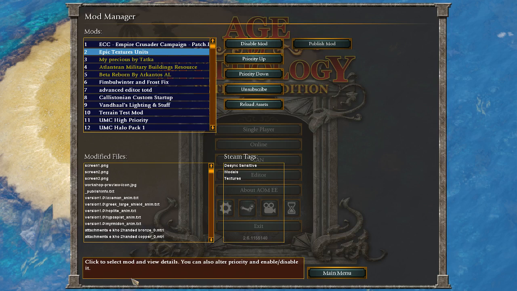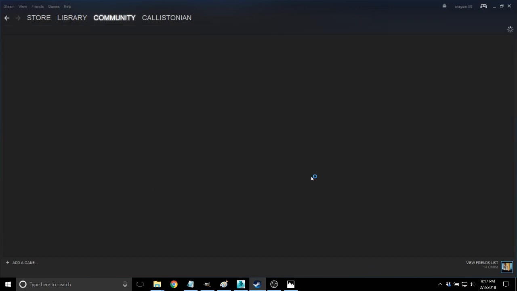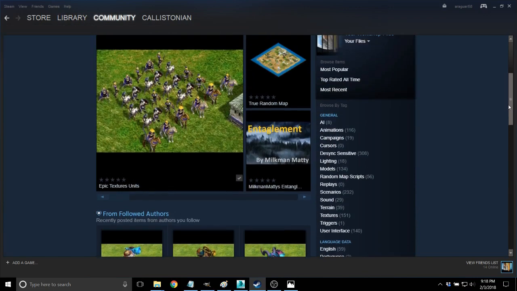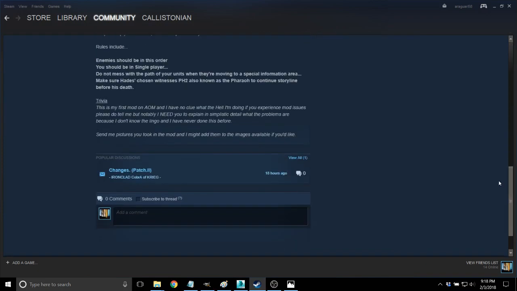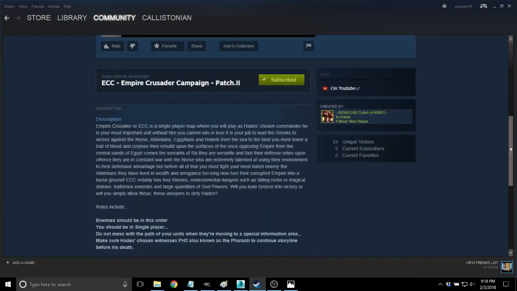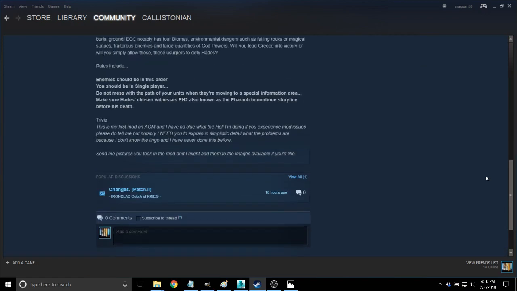Now, as a final note, now that we've covered everything about using mods and getting them to work and changing the priority of different mods to make your setup ideal, as you can see here, I have a whole bunch of mods so that my setup is exactly as I want it. Once you have enjoyed somebody's mod, it's important that you do give feedback. So what do I mean by this? I'm just going to make a real quick note on this. When you leave feedback in the comment section on somebody's mod, you want to be concise. Be helpful, don't be overly negative, and don't be overly positive.